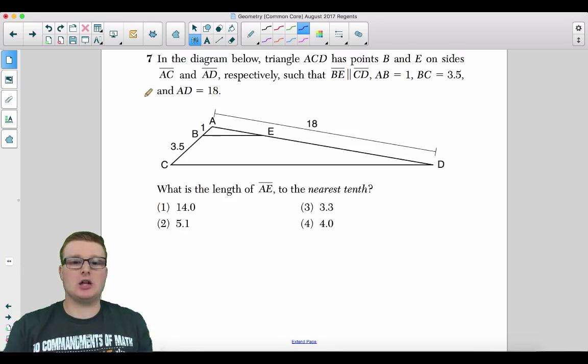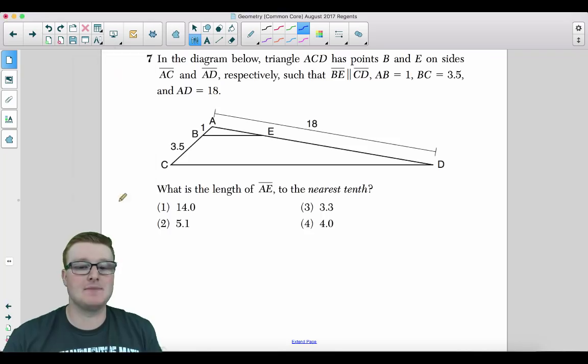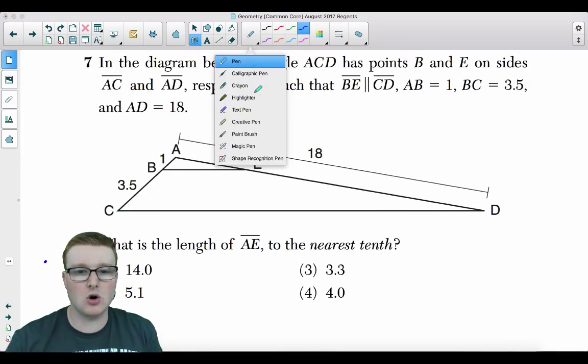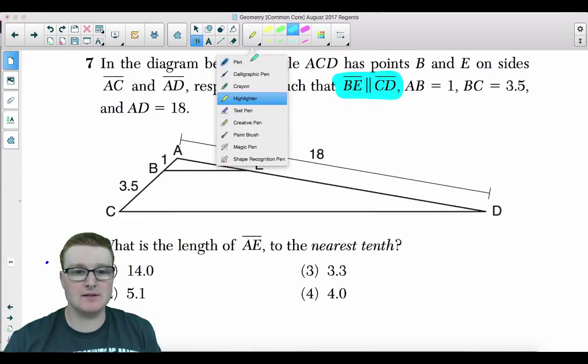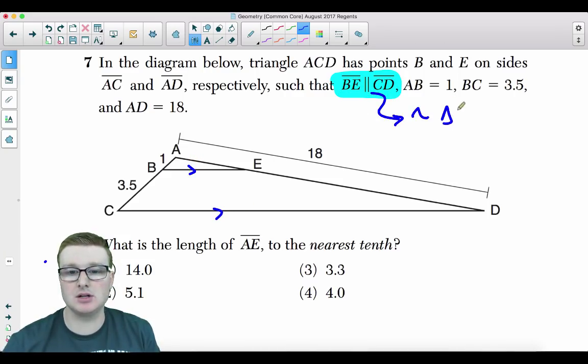In the diagram below, triangle ACD has points B and E on sides AC and AD respectively, such that BE is parallel to CD. AB is 1, BC is 3.5, and AD is 18. Really quick again, they keep bringing this up. And if you haven't caught on with the pattern yet, make sure you do. They keep telling you that something is parallel to something. That's important because, again, it tells you that you're creating similar triangles by angle.